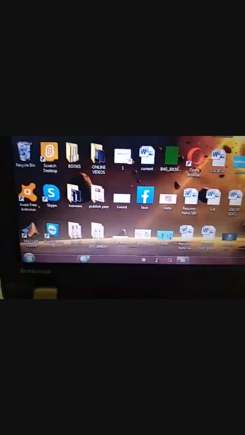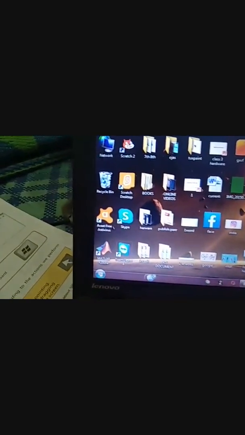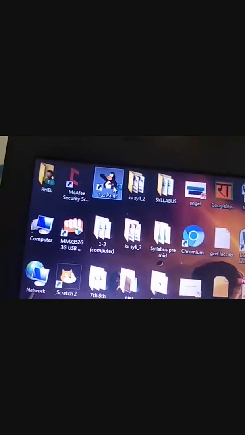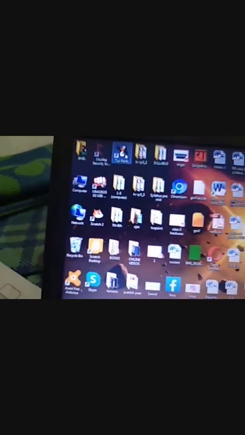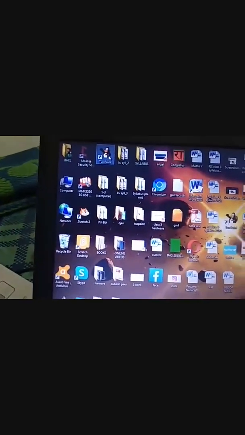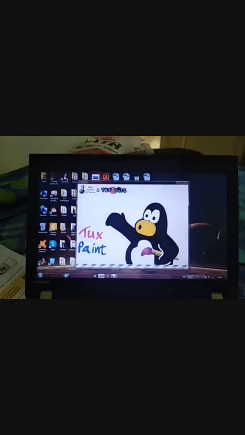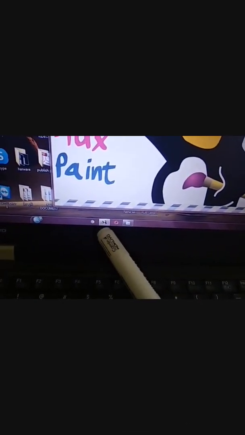Now see, suppose I am opening TuxPaint. See, this is TuxPaint. Now click on this. See, now TuxPaint is opening, and see, it comes to the downside.